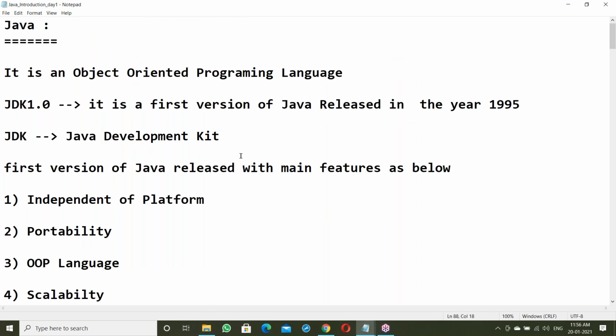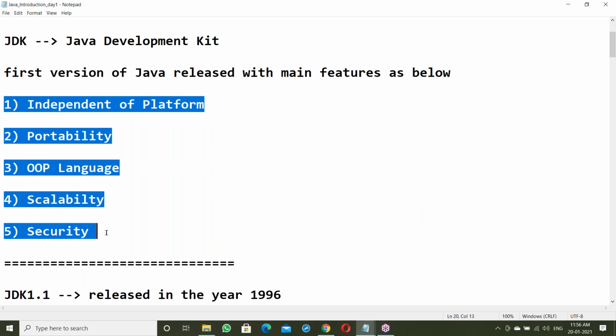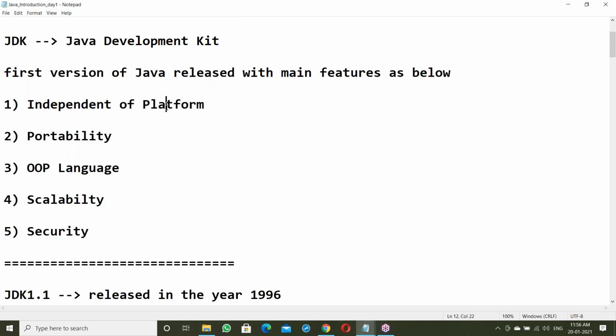Now, let us start with Java features. Today's topic is the main features of Java: independence of platform, portability, and OOPS language. What is a platform? What is independence of platform? What are these features? Let us see one by one.